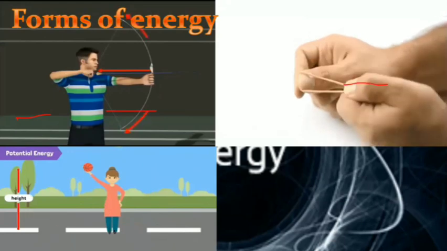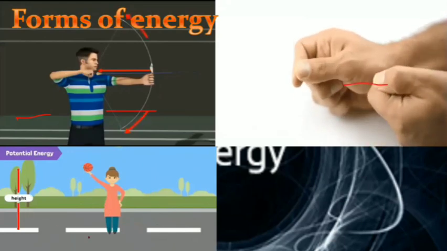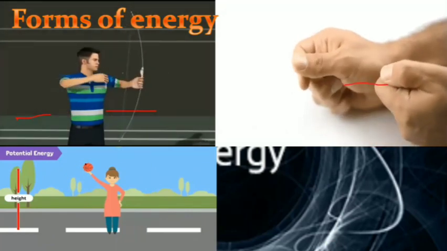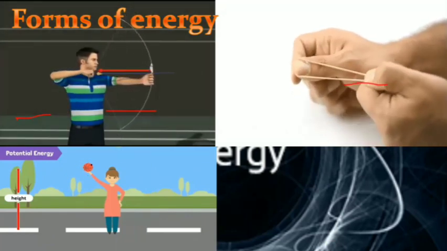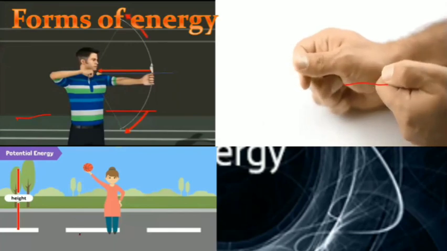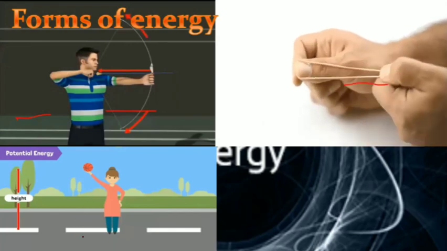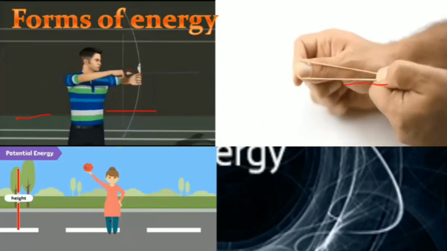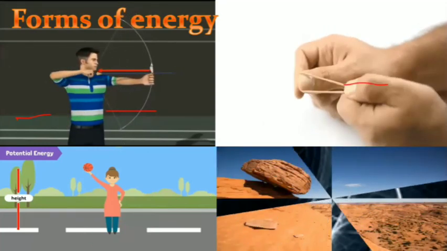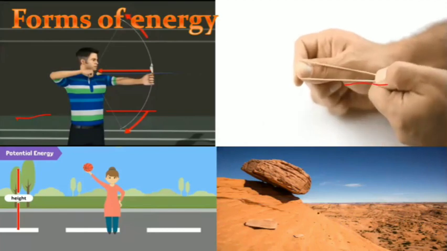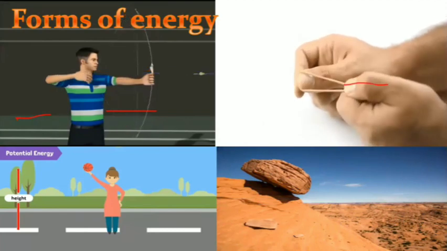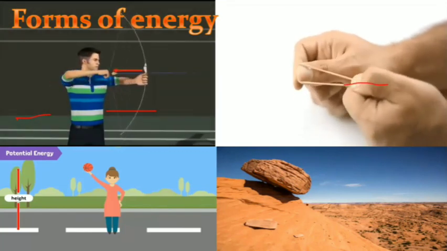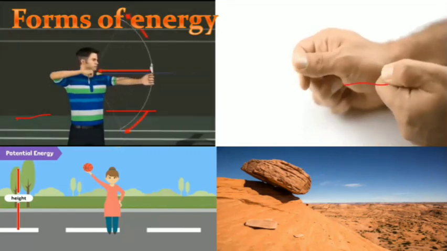Okay, so when we are holding a stone or a ball and lifting it from down to some height, potential energy is stored in that. When you leave this ball or the stone, then it will move, or it will just hurt somebody, or it will make a hole in the ground. And this is the same example when the stone is moved up to some height. When it will fall, it will make a drastic effect, or it can destroy something.